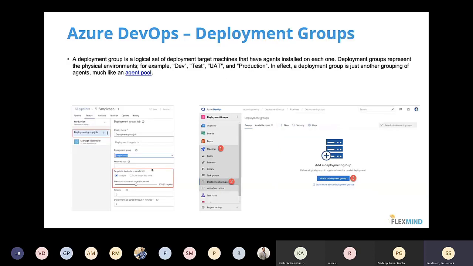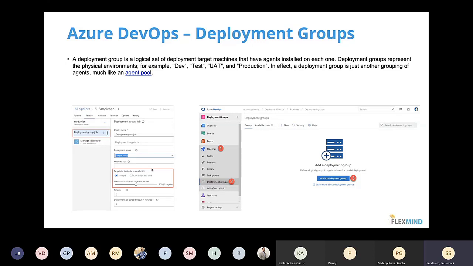So the next one is a deployment group. As I was telling you, the task group is just going to combine every task together into a single one. A deployment group is nothing but a combination of multiple VMs into a single group. If I have around 10 VMs for my particular office, for example, on development I need to deploy it to 10 machines, and for UAT I need to deploy it to 15 machines. I don't need to struggle by going into 15 machines, not knowing which one is UAT and which one is SIT.